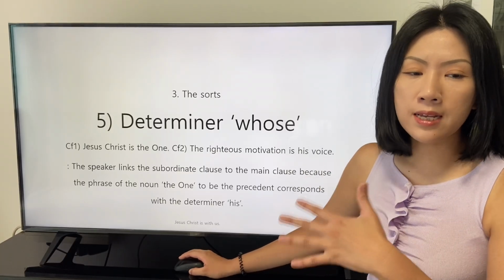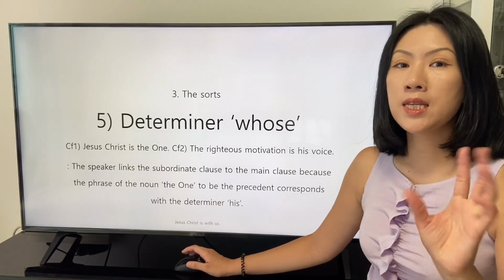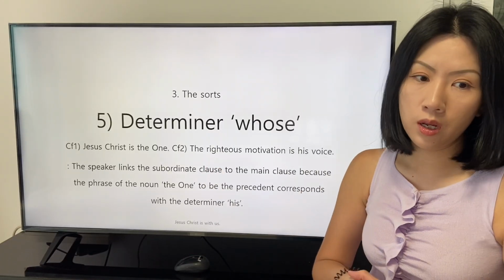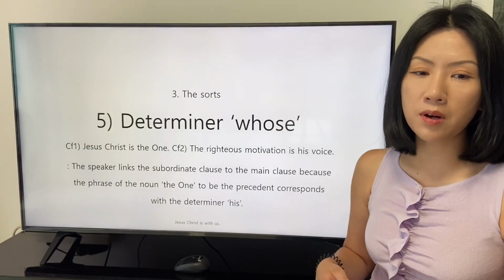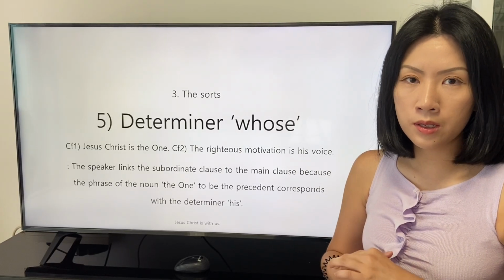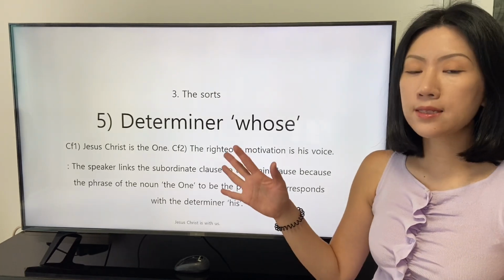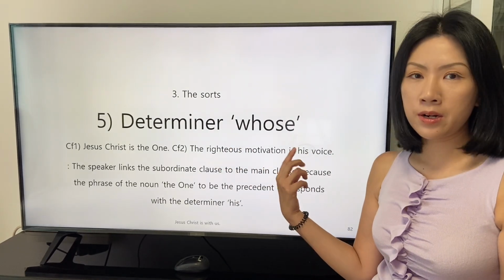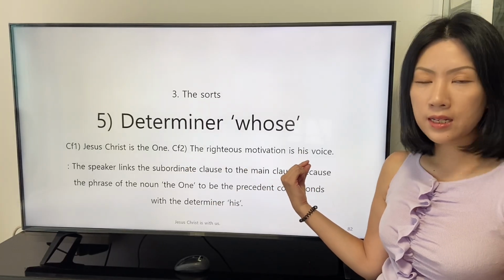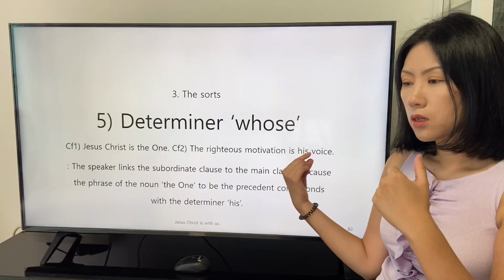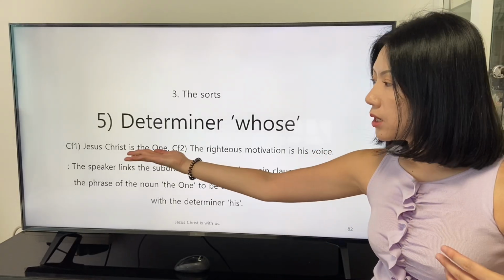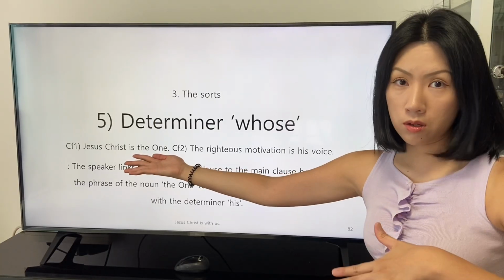We can break it down into two clauses before they are integrated into a sentence. The first one is this: Jesus Christ is the one. And the second one is this: the righteous motivation is his voice. We find that the possessive determiner is applied in the second clause, and we also find that the subject the possessive determiner his reveals is the one in the first clause.